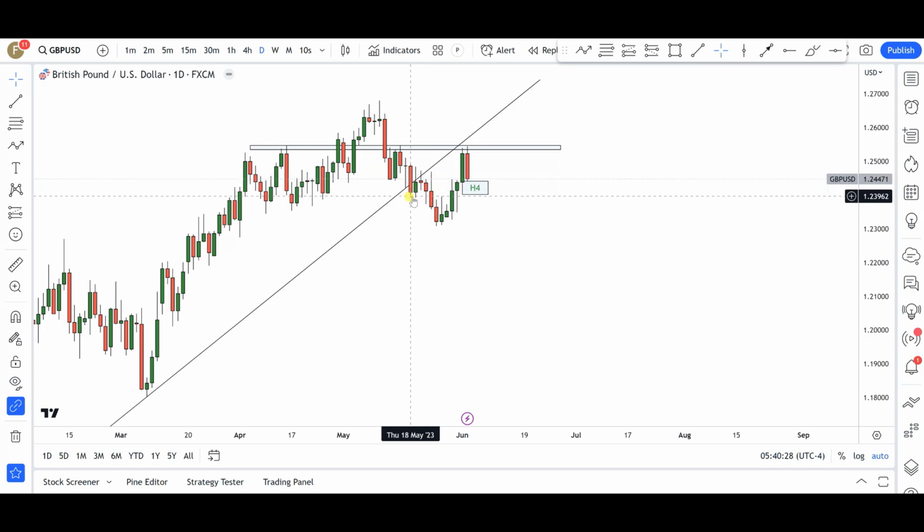Okay, we had this supply zone, and I told you guys I would like to see the markets pull back to come and test those supply zones that led to the break of these levels of structure that we have in this area. Well, you can see that technicals kind of aligned with fundamentals this time around, because we do have this trend line.